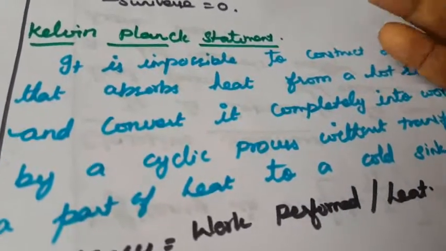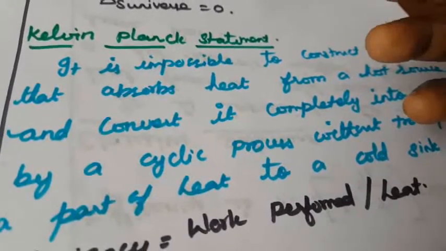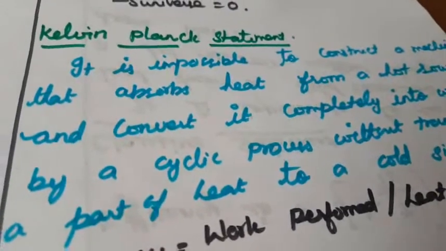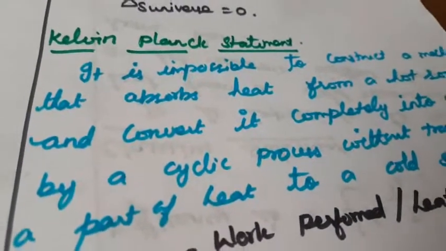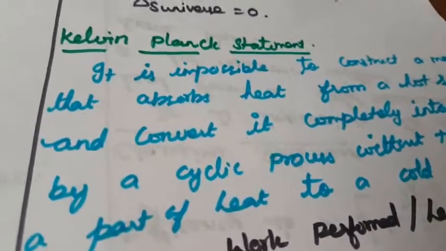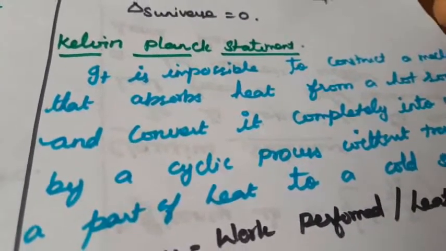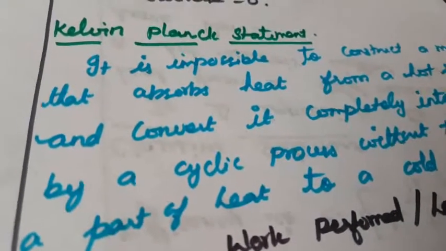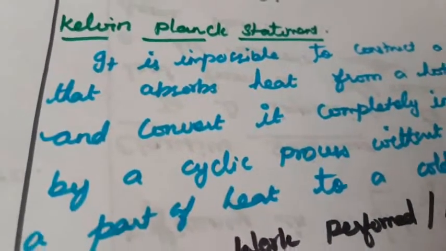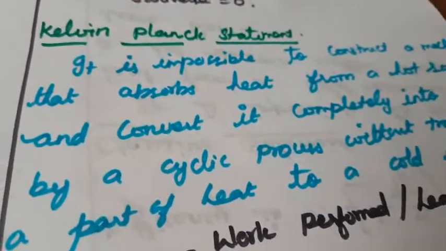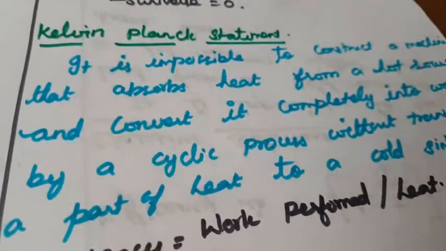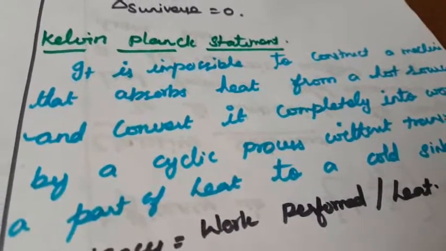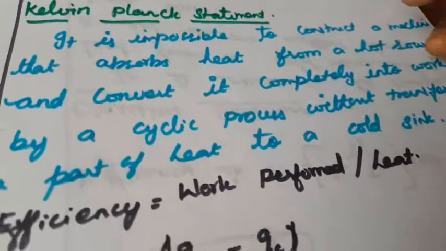Suppose, for example, we are taking underground water using a motor. When the current is switched on continuously, what will happen? The underground water comes out. If the motor keeps working continuously for half an hour, what will happen? Heat will be produced. So without changing the system, the cycle is not completed, right? That is called the Kelvin-Planck statement. It is impossible to construct such a machine without changing any system. Without supplying any heat or making any changes in the system, we cannot construct a particular process.